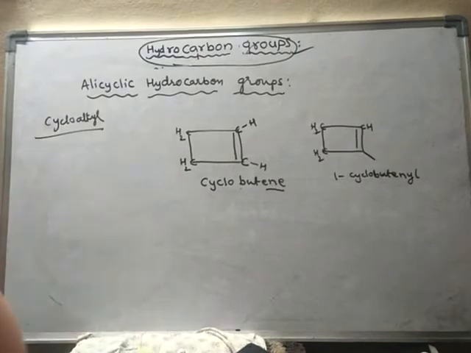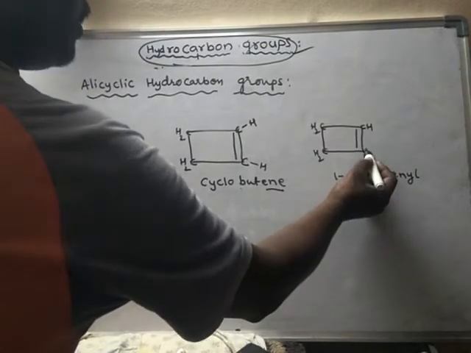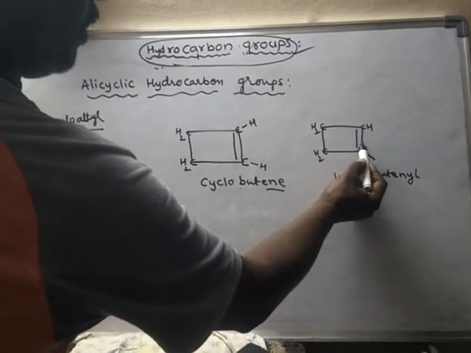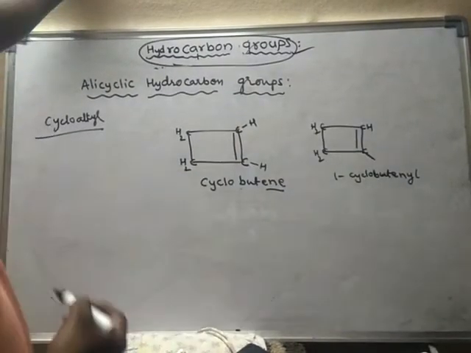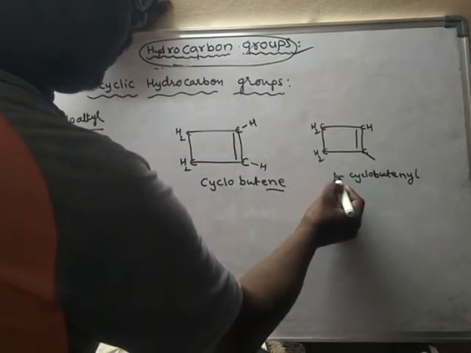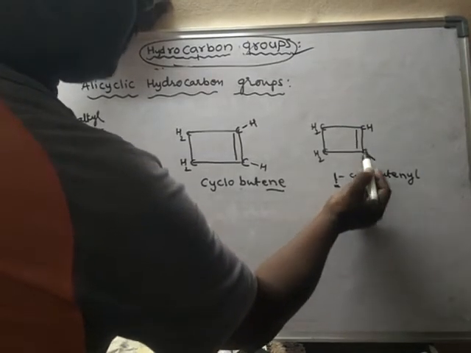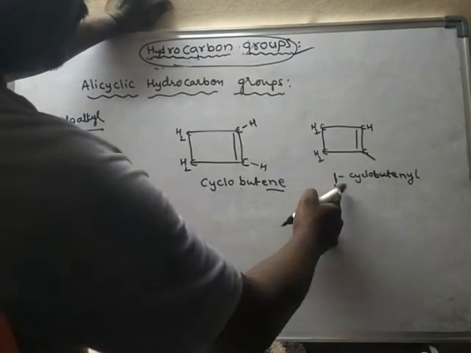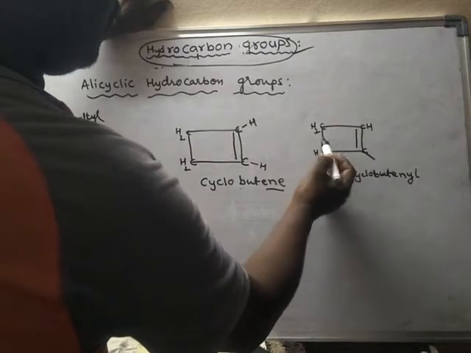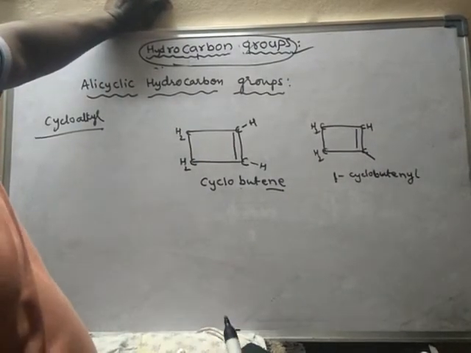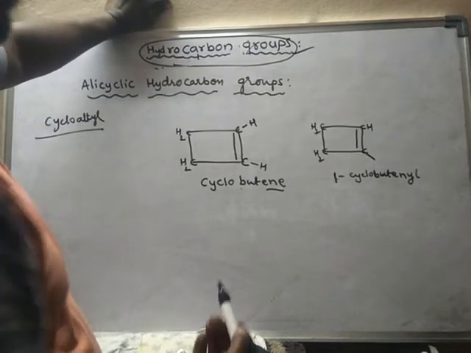Okay. Generally remember that these 2 are double bonded carbons. So what is the importance of this 1? Generally, all the carbons should be given numbering, but the double bonded carbons will get the least numbering.